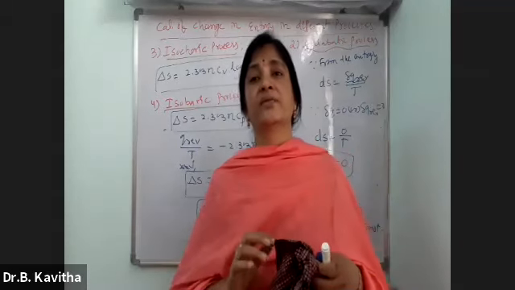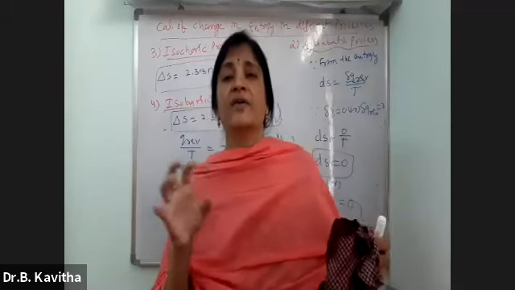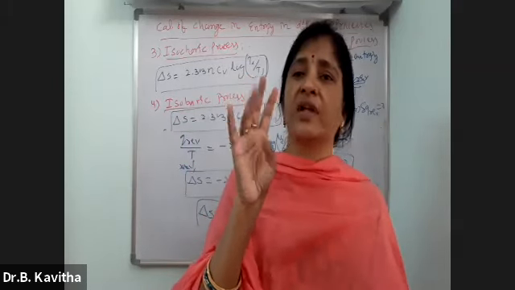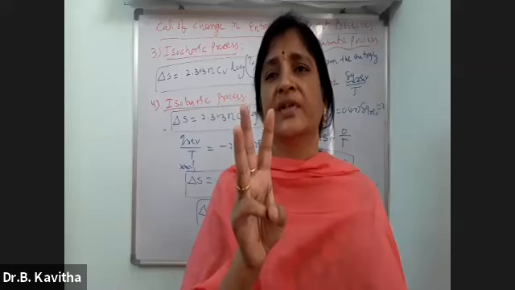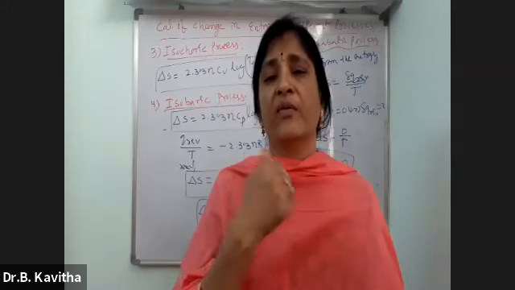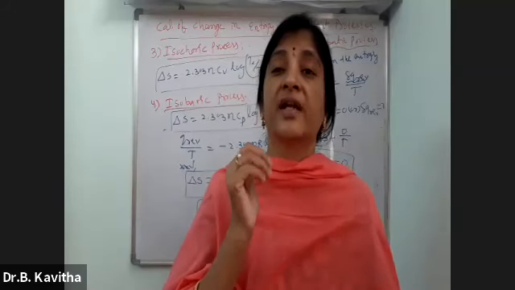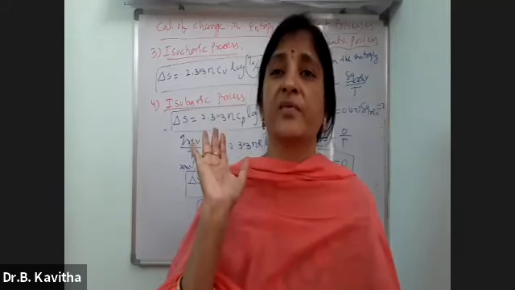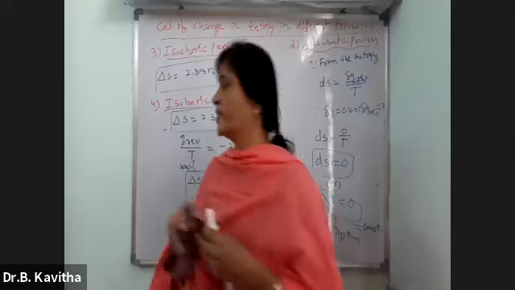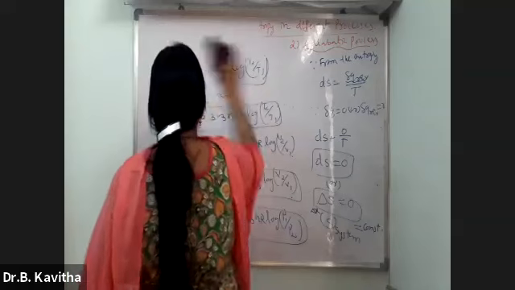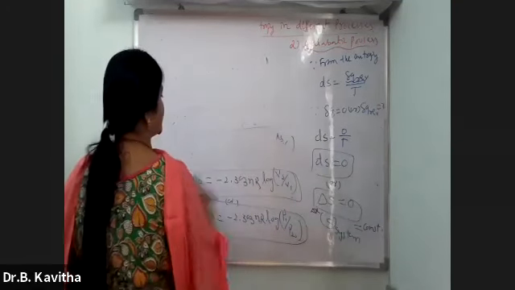Now, what we have to do is we have to define the fourth different form of the second law of thermodynamics. Till now, we have seen three different forms of the second law of thermodynamics. Now we are going to do the second law of thermodynamics in terms of entropy. In terms of entropy also, you can define the second law of thermodynamics. That one is